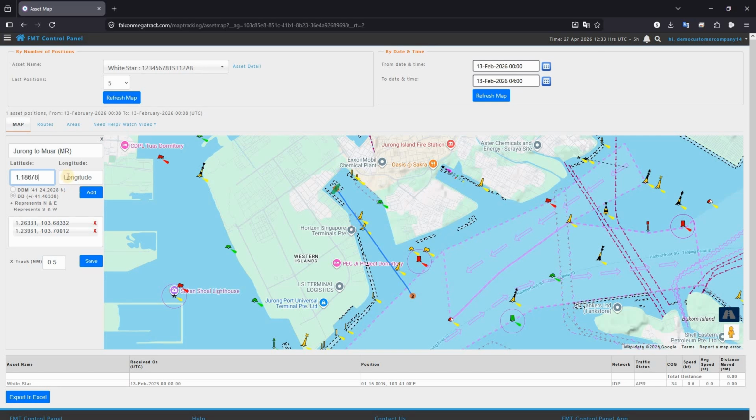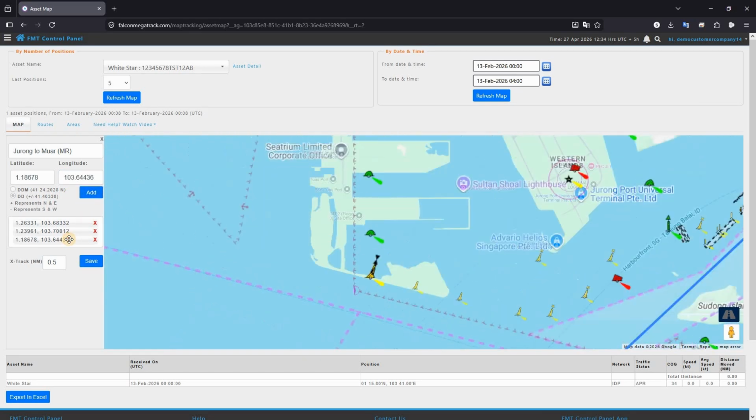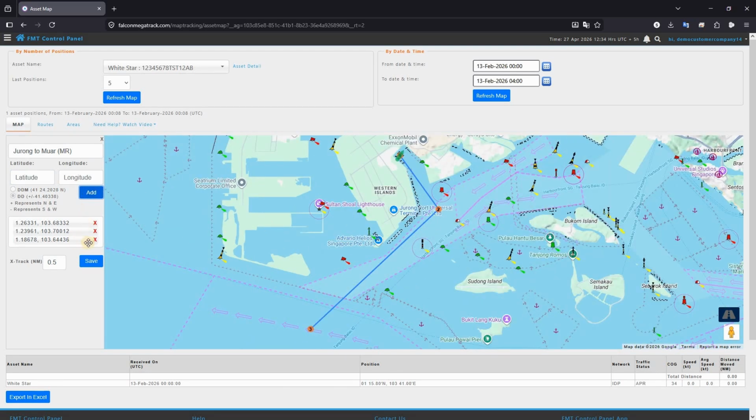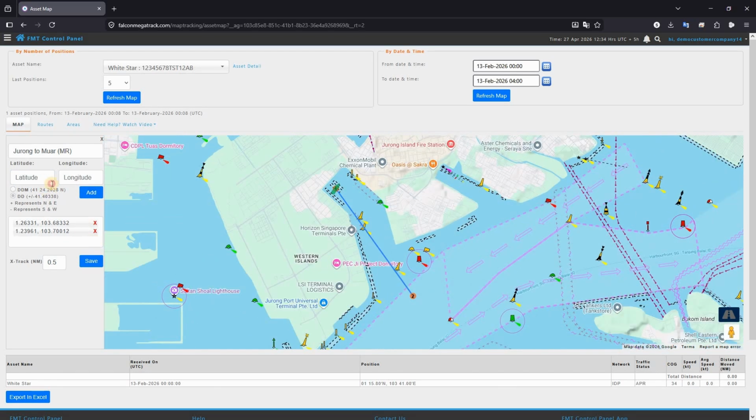Add other coordinates as required. If you want to edit the listed coordinates, double-click on the coordinate to edit it. To delete a coordinate, click on the red cross icon. Add other coordinates as required.